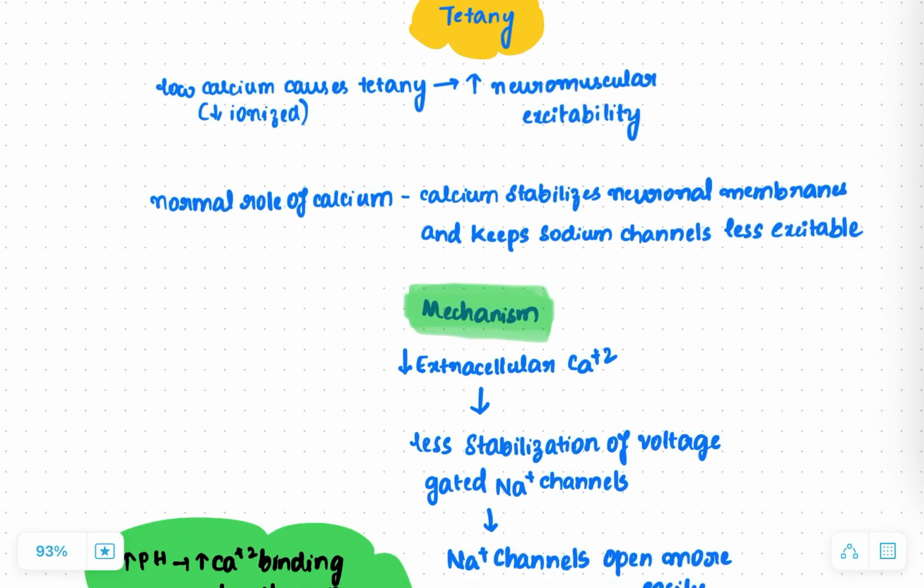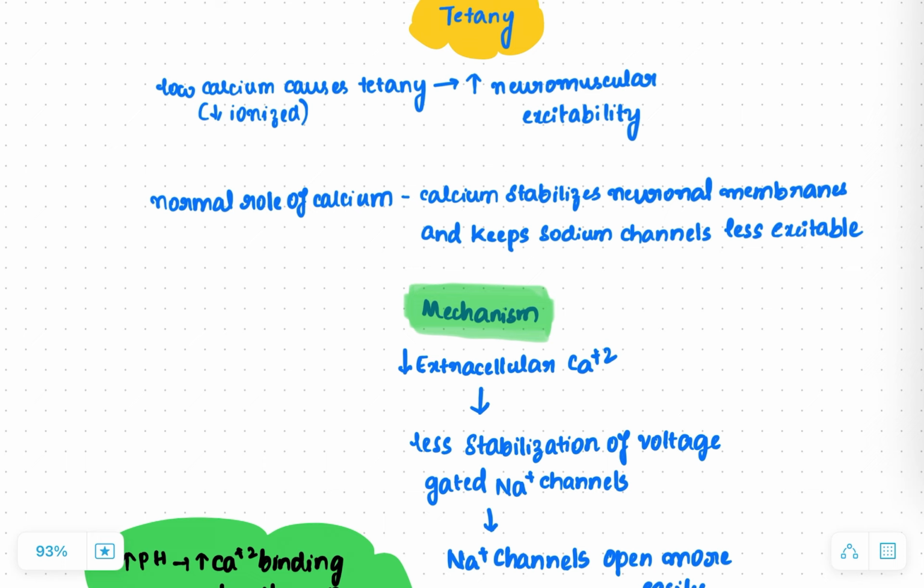Hello everyone, in this video we are going to discuss tetany. Tetany is nothing but increased neuromuscular excitability. What causes this tetany is low calcium. Low calcium, that is, importantly less ionized calcium, will cause this increase in the neuromuscular excitability and cause tetany.